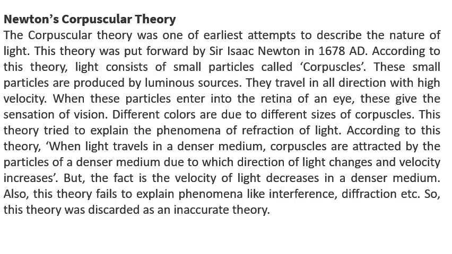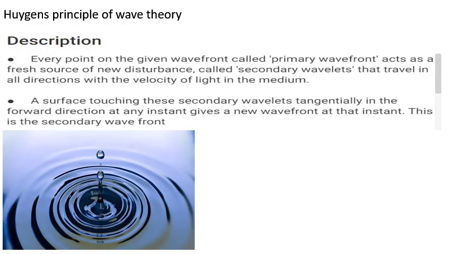inaccurate theory, and another theory was given by Huygens, who supposed that light moves in the form of waves. This theory came from observing that water moves when we generate some disturbance inside it. The disturbance moves like a crest and trough; somewhere the disturbance has maximum amplitude and somewhere minimum amplitude, so it moves like waves.